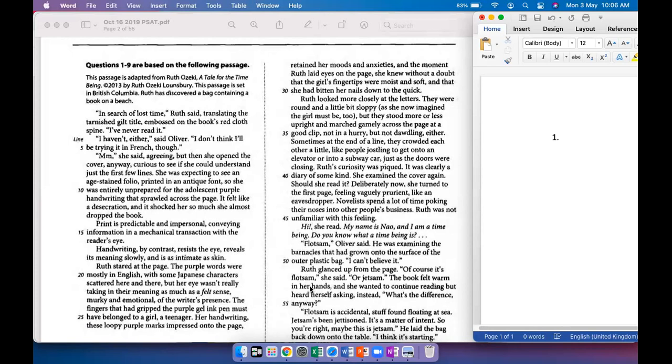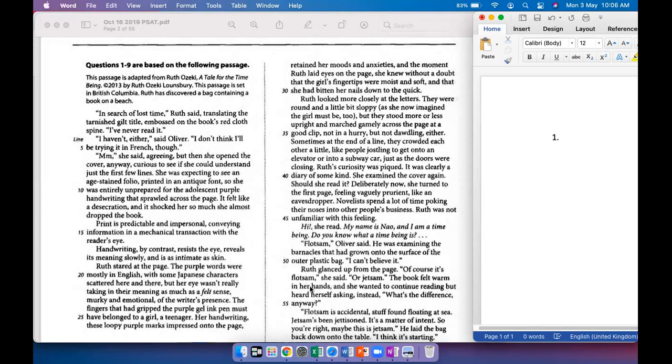So this is an interesting paragraph because the page on which this adolescent has left some words in purple ink, just going through that page gives Ruth a lot of information about the person, the teenage girl who has written those words.